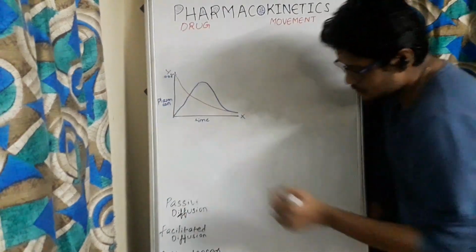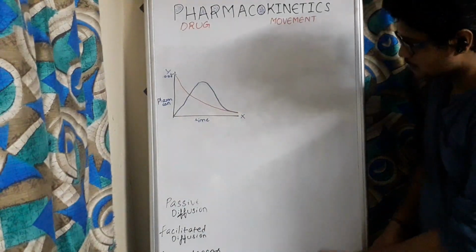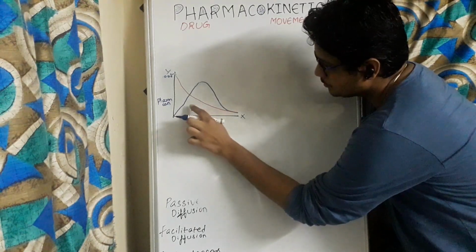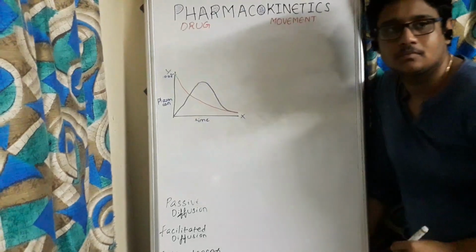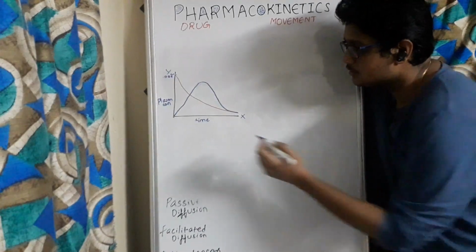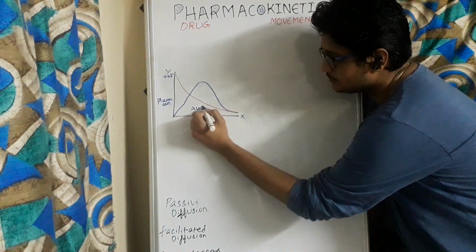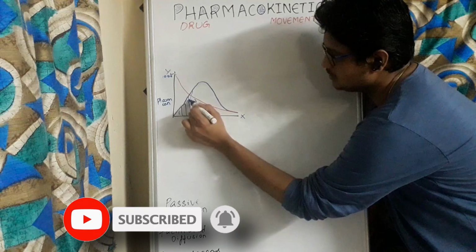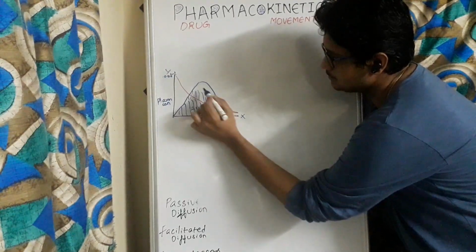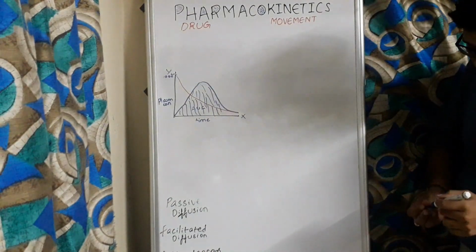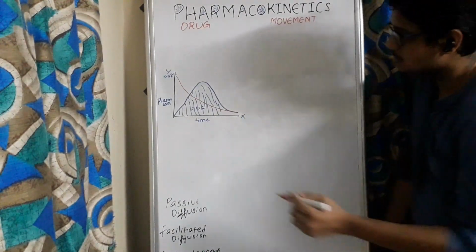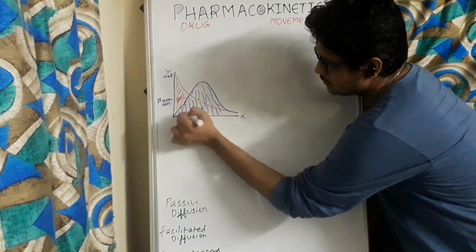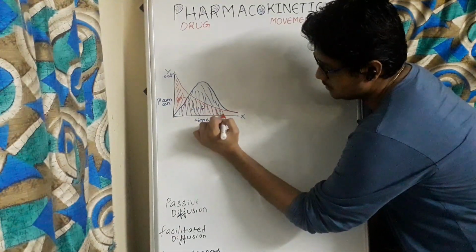Here in oral, AUC is area under curve. This whole area of drug is available in the bloodstream, and in IV route, AUC, this whole area under this curve is available in the bloodstream.